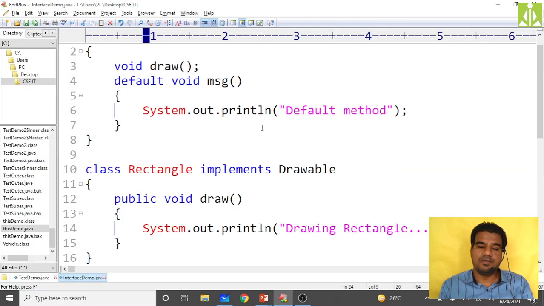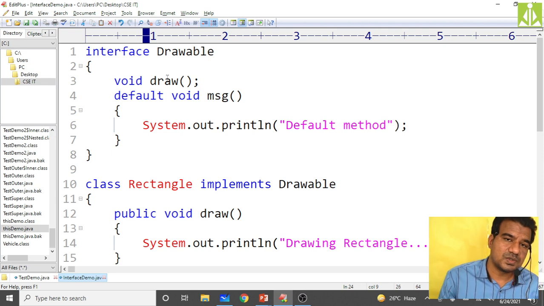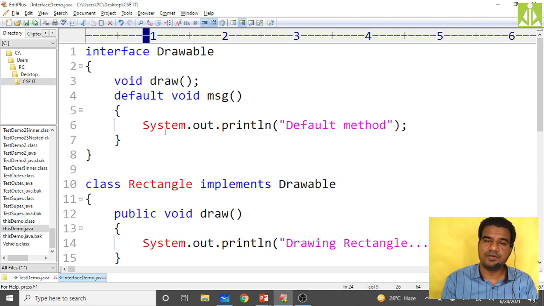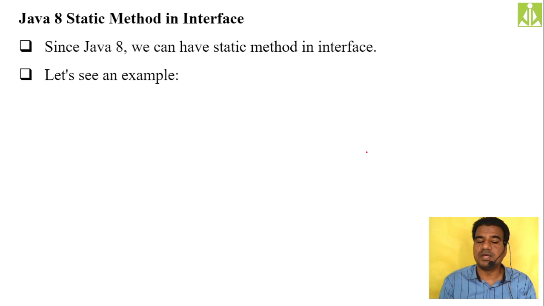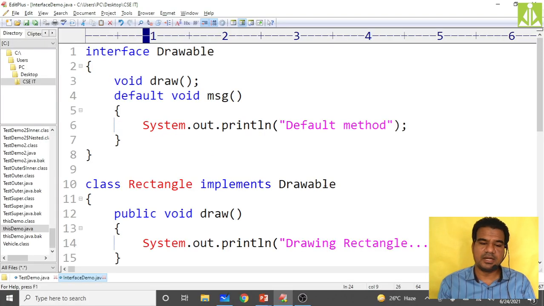So this is also possible. We can keep a default method also inside an interface. Okay, a method with body, but it needs to be a default. Okay, like this you can do. Next thing, a static method also we can keep within an interface. Okay, and it is also allowed only after Java version 8. So before Java 8, you can't keep static and default methods. The static methods and default methods are allowed only after the Java 8 version.